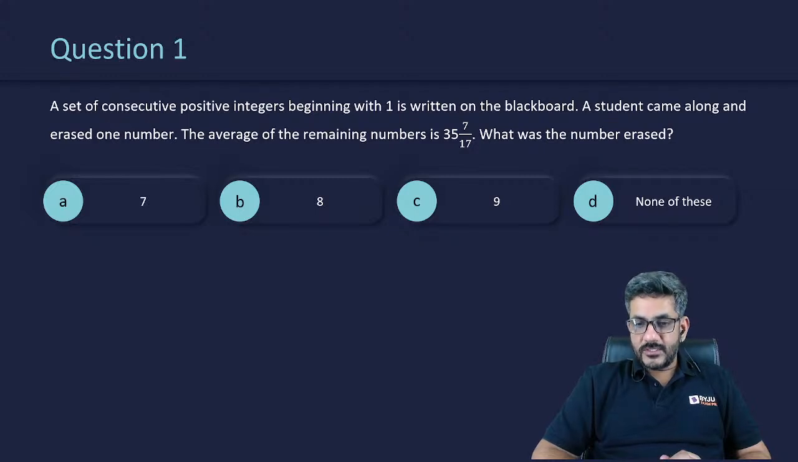Again, whatever questions we are taking today, they are from previous year CAT papers, and our more focus would be on the way we should be dealing with these questions. What is the right way of doing it?